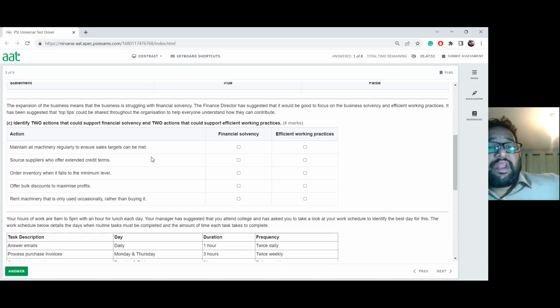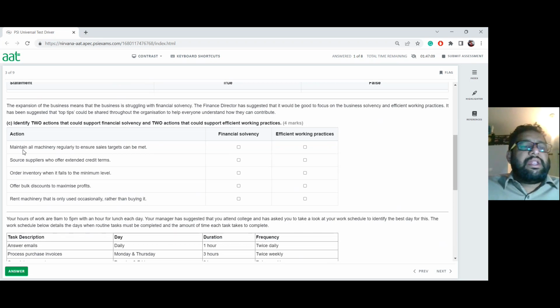So now they're looking at it. The finance director has suggested that it would be good to focus on business solvency and efficient working practices. It has been suggested that top tips could be shared throughout the organization to help everyone understand how they can contribute. So let's look at that. There are two actions that could support financial solvency and two actions that could support efficient working practice. So there should be one which might not apply to either of them. There are 5 options.